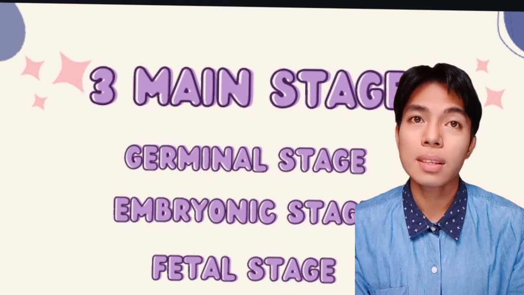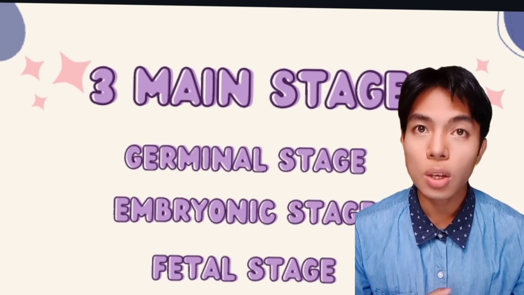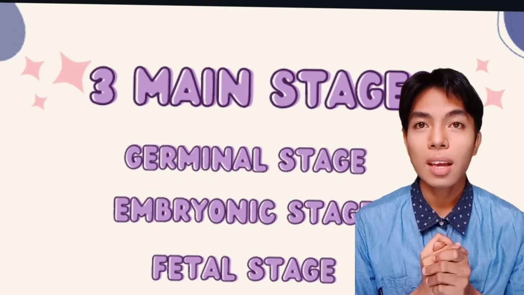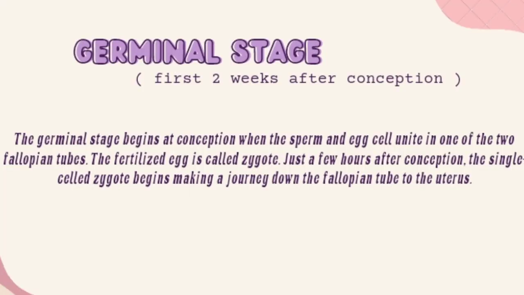Prenatal development is the time after conception when a baby forms from a single cell. Germinal stage, the first 2 weeks after conception. The germinal stage begins at conception, when the sperm and egg cells unite in one of the two fallopian tubes. The fertilized egg is called a zygote.